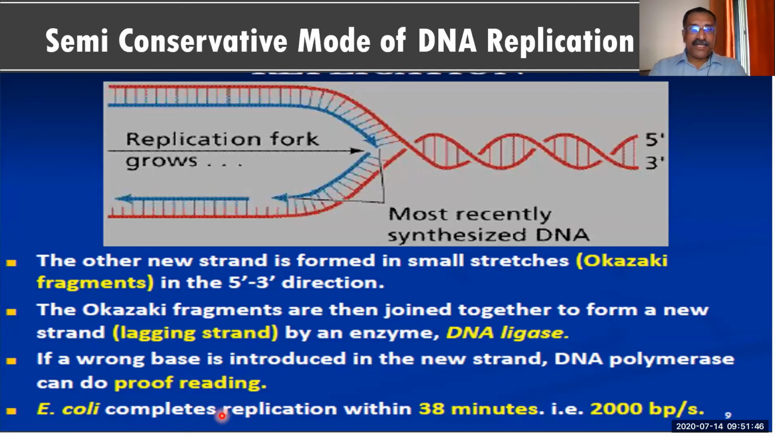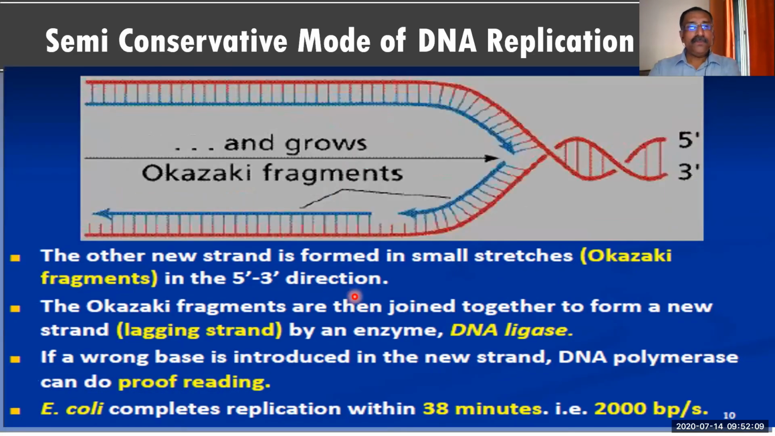Okay. Now look at one more point. Replication is a process where I told you all the events are taking place simultaneously. It won't take much time. Even within a short period of time, it can be completed. Even in E. coli, the replication is completed in 38 minutes. Around 2000 base pairs are there, and in 38 minutes the process will get over.